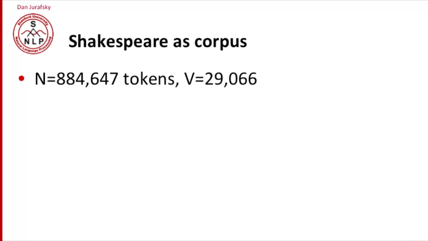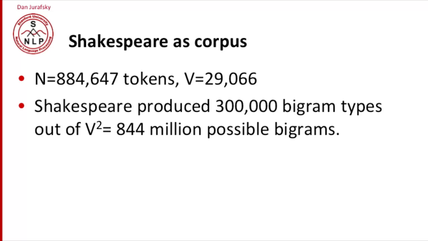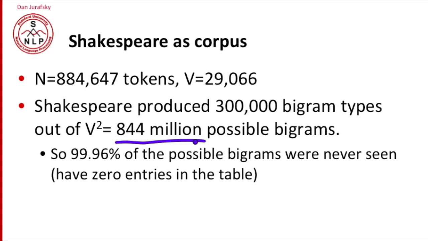Now, Shakespeare produced 800,000 words with a vocabulary of 30,000. And it turns out that in those 800,000 words, he produced about 300,000 different bigram types, so different unique pairs of words. But that's 300,000 out of 30,000 squared, or out of 844 million possible bigrams. So if we multiply that out, 99.96% of the possible bigrams were never seen. Those are going to have 0 entries in the bigram table. Vast number of zeros. So that's just bigrams.